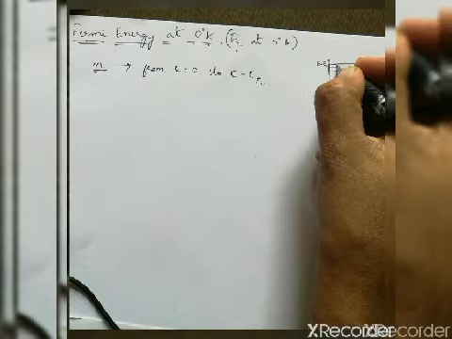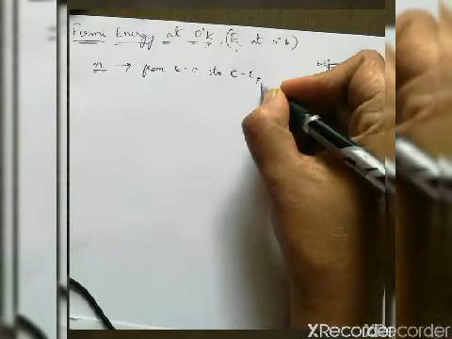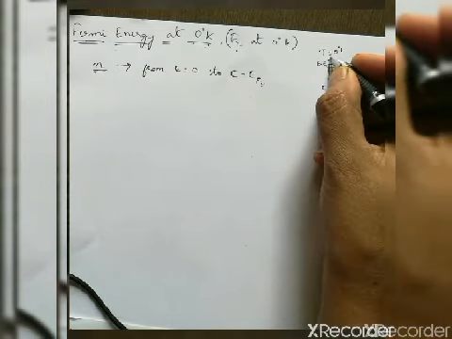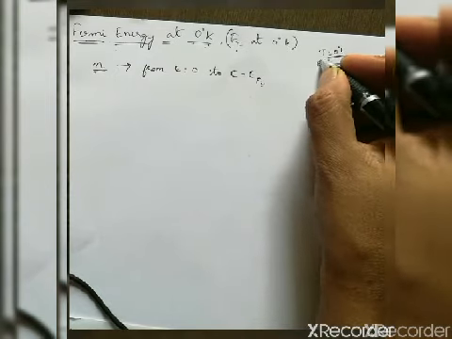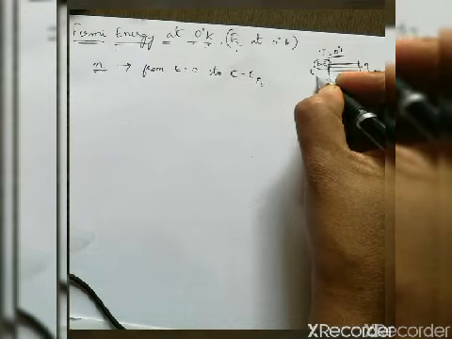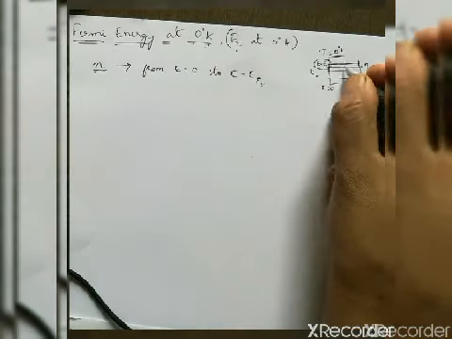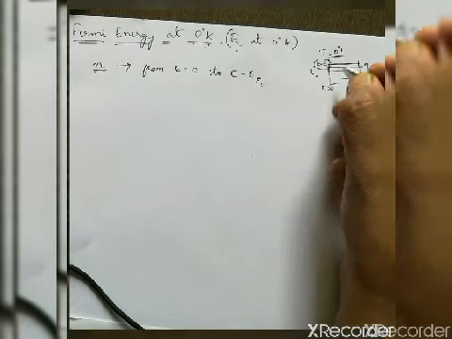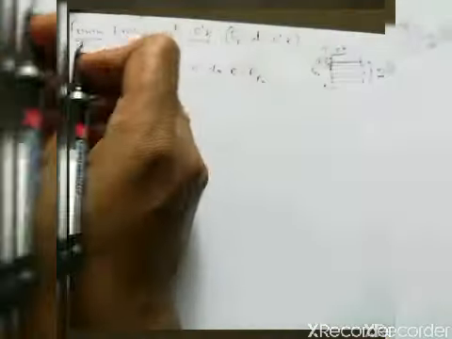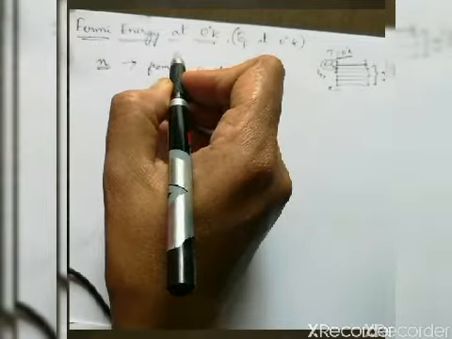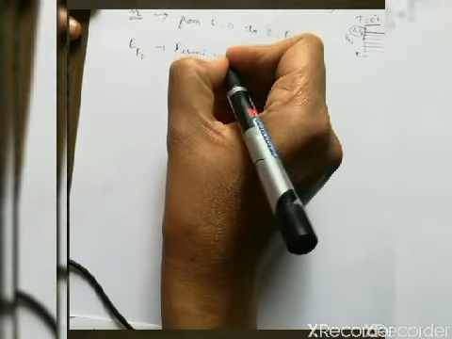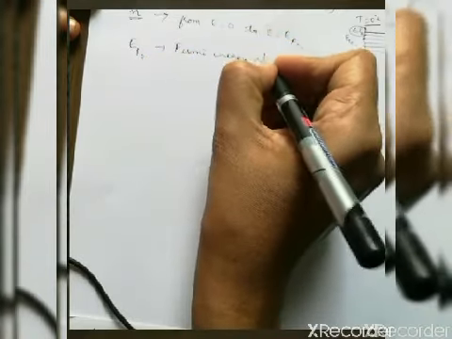No doubt this is EF. I am saying it as EF naught because I am going to consider T equal to 0 degree Kelvin. If I consider T equal to 0 degree Kelvin, this EF is represented by EF naught. So if I find the number of electrons between the energy levels E equal to 0 to E equal to EF, then I can obtain the expression for Fermi energy at 0 degree Kelvin. So EF naught is the Fermi energy at 0 degree Kelvin.